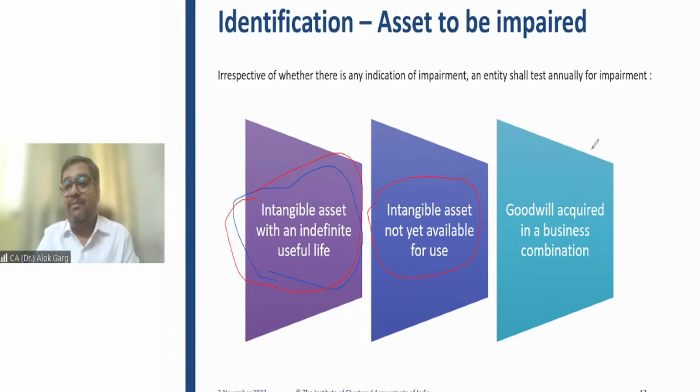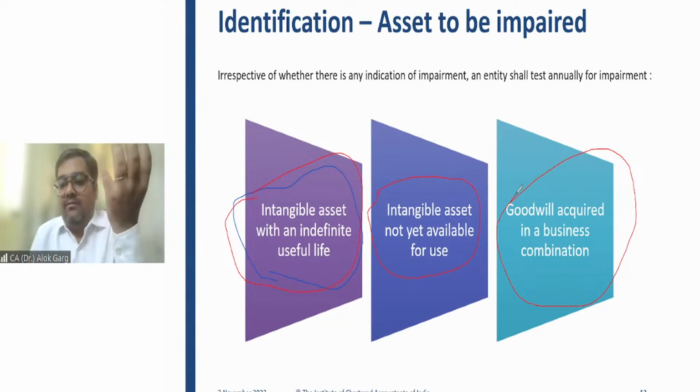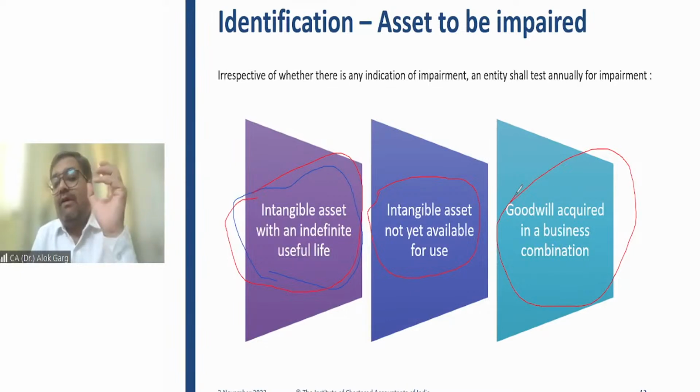Third, goodwill arising in a business combination. You have acquired a goodwill. Acquired a goodwill means you have acquired a company, an asset, a group of assets, or a business. And by acquiring the entity or the business, you have paid some premium. That premium is nothing but goodwill. So the goodwill which you have acquired requires mandatory impairment testing on an annual basis.